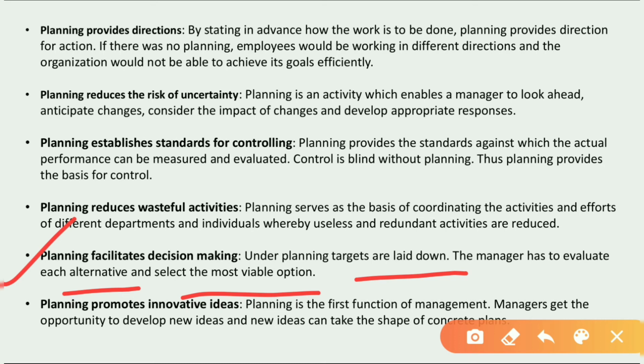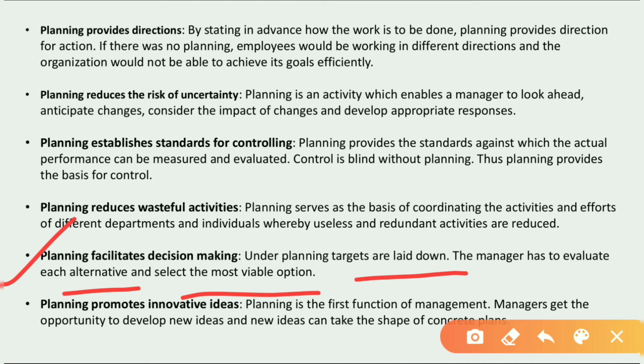See, planning helps the manager to look into the future and make a choice from amongst various alternative courses of action, right? Managers think in advance for the future, what is to be done, what activities have to be carried out, and for those activities they make choices among different alternatives. All the alternatives are then evaluated, to see which alternative is best for carrying out that plan.